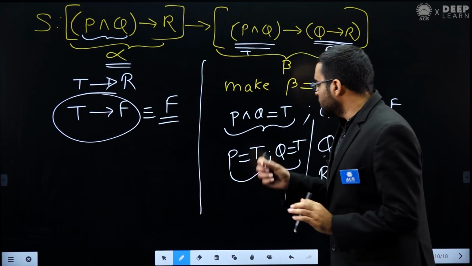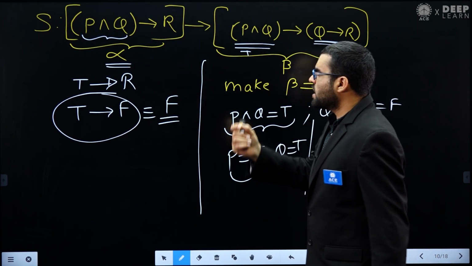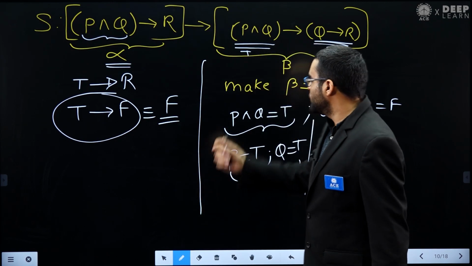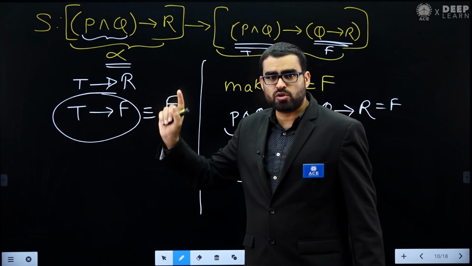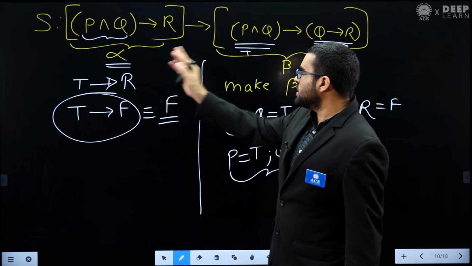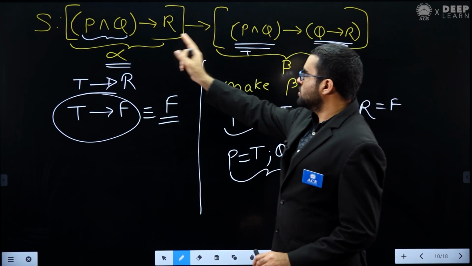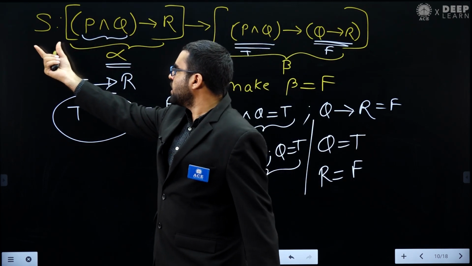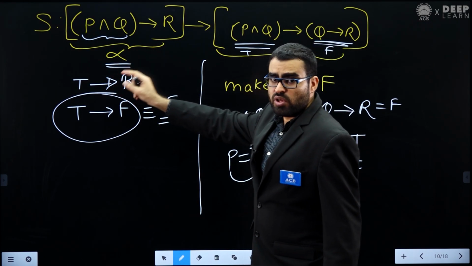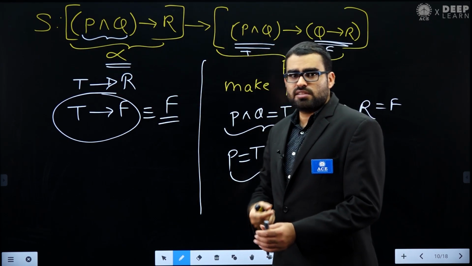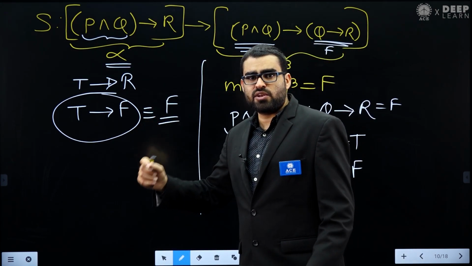What it means is that if beta is false, then I cannot make alpha true. If beta is false, then alpha will be false. It means this implication statement can never become false, because to make this formula S false, there is only one way: I have to make alpha true and beta false. But you can see this possibility is not there. We have proven that if beta is false, then alpha cannot be true.